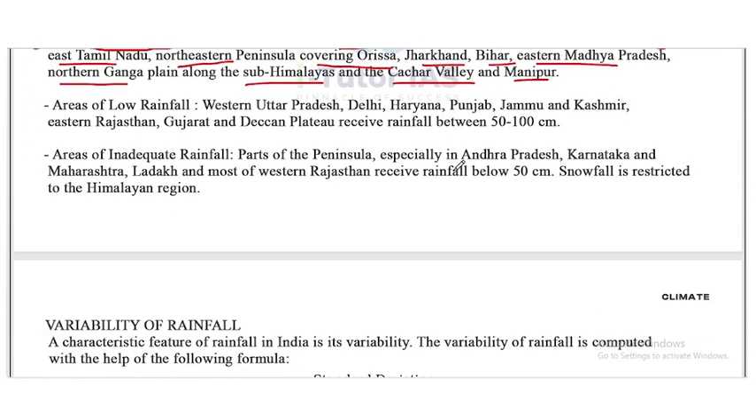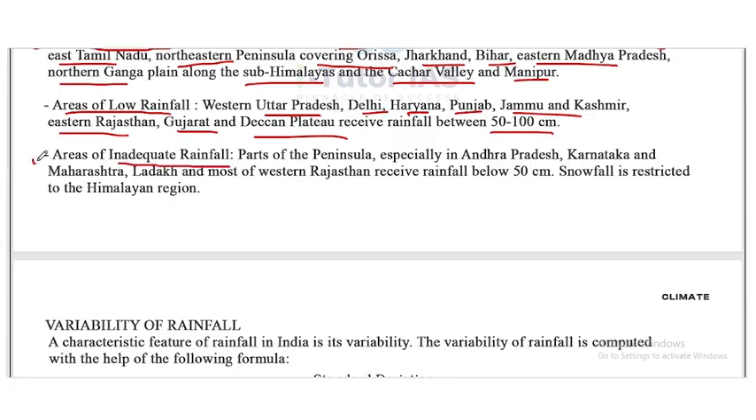Next, areas of low rainfall. Western UP, Delhi, Haryana, Punjab, Jammu and Kashmir, eastern Rajasthan, Gujarat and the Deccan Plateau receive rainfall between 50 to 100 cm.